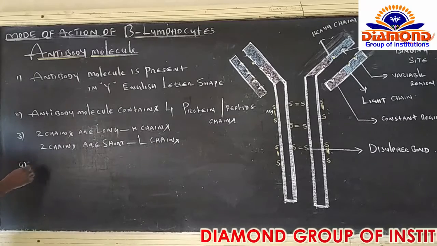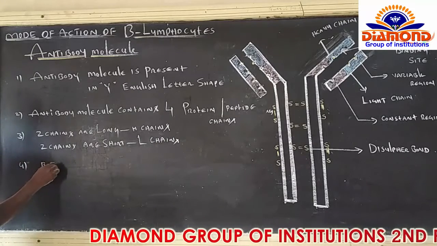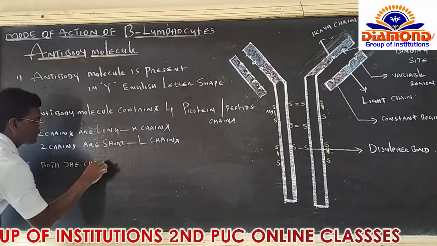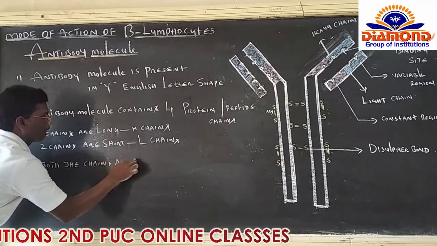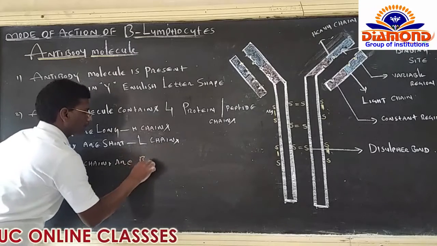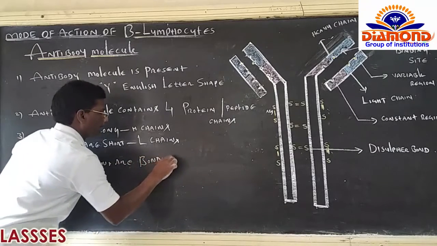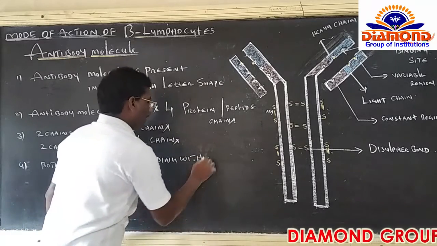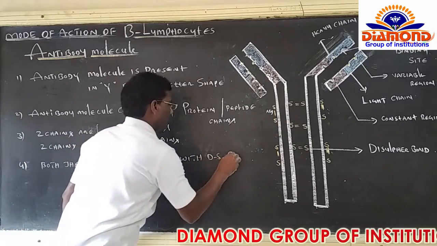Number 4, both the chains are bonding with disulfide bonds.